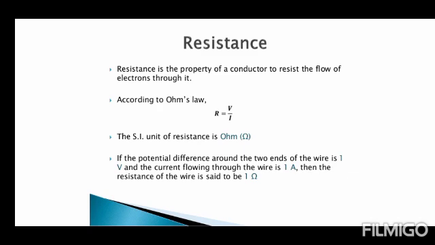What is resistance? Resistance is the property of a conductor to resist the flow of electrons through it. According to Ohm's law, R is equal to V by I. This is the formula of Ohm's law. The SI unit of resistance is the ohm, and you can see its sign. If the potential difference across the two ends of the wire is 1 V and the current flowing through the wire is 1 A, then the resistance of the wire is said to be 1 ohm.